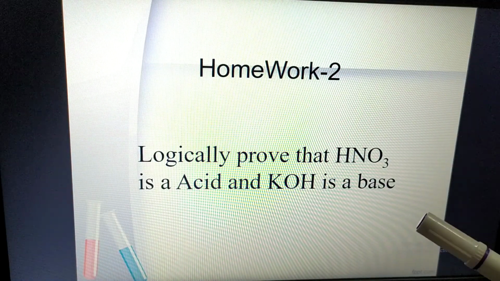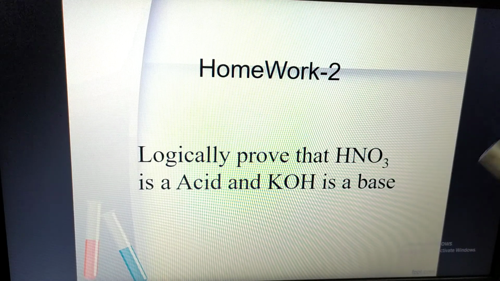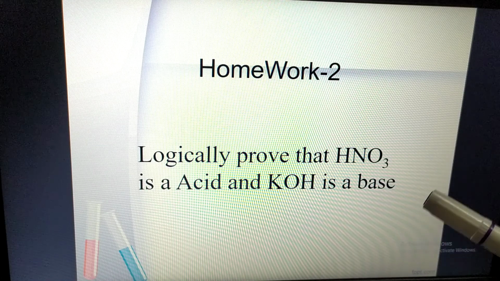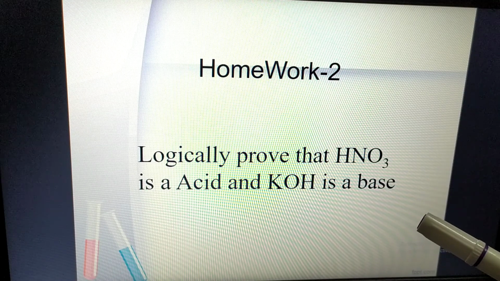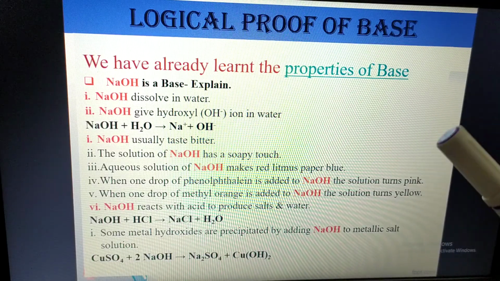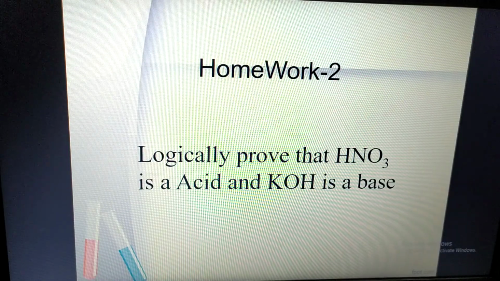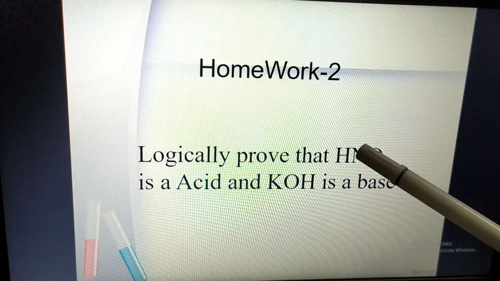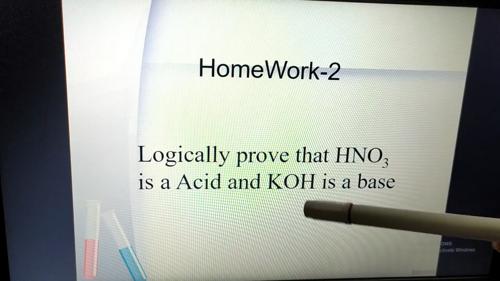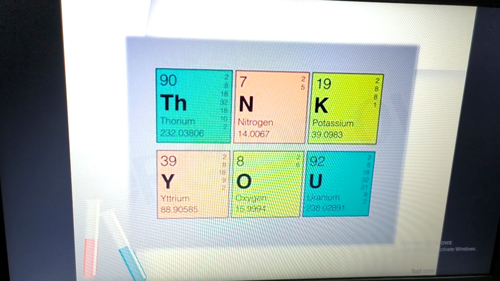That's it for all. Your homework: homework number 2 from this chapter. Logically prove that nitric acid is an acid and potassium hydroxide is a base. The same way you will write this one and this one. In case of acid, nitric acid. In case of base, potassium hydroxide. So thank you all, my dear students.